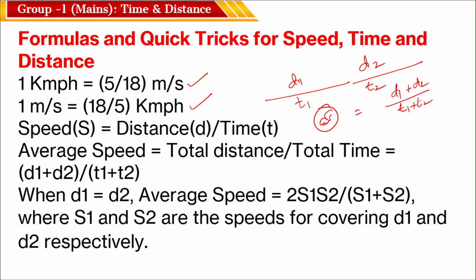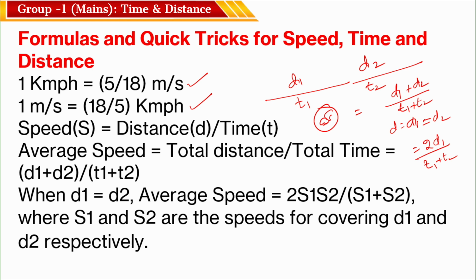Okay. For example, if the distance is the same, d1 is equal to d2, then what is the value here? Simply it is 2d by t1 plus t2, correct, 2d by t1 plus t2.